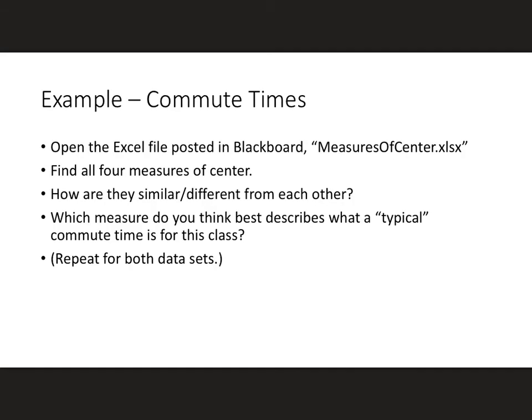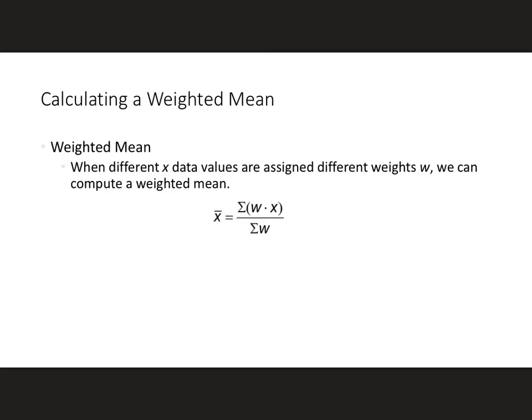So let's take a look at an example. There is a file that's posted in Blackboard called Measures of Center, and you can go through and practice finding all 4 measures of center, how they're similar, how they're different from each other, which measures of center do you think would best describe the typical commute time for this class, and make sure that you do it for both data sets.